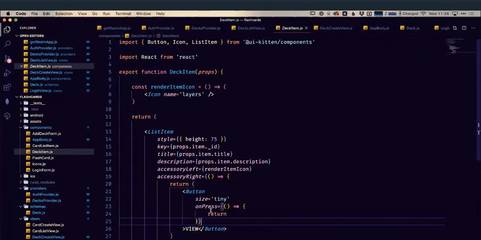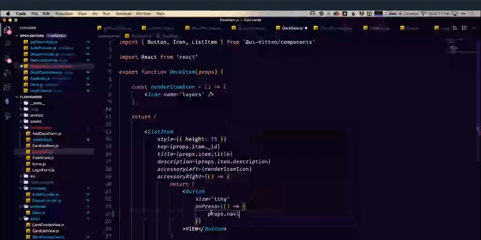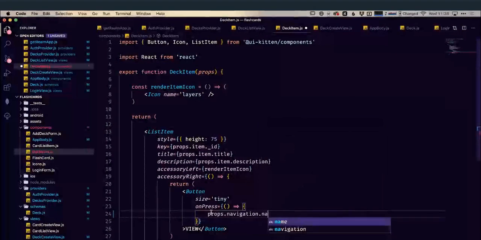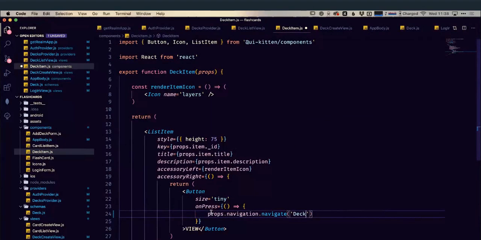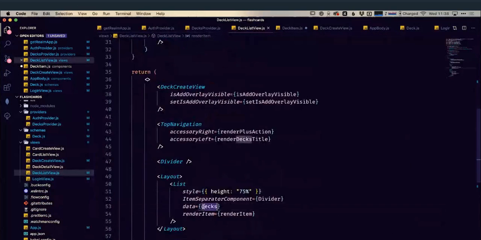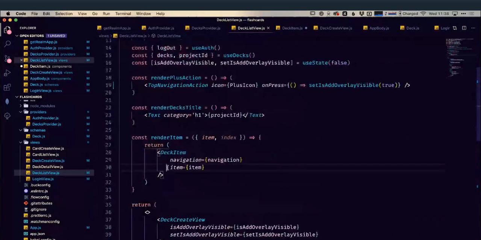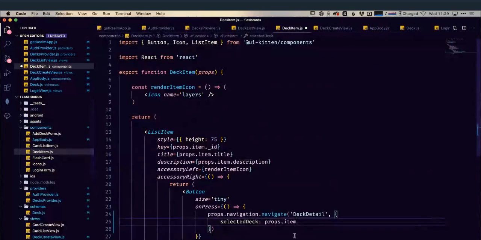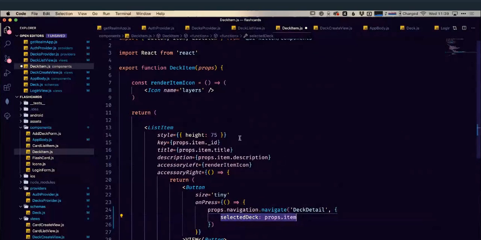So we need to tell it that we want to go to a different screen. We're going to use the React navigation navigate. We're going to navigate to one we haven't looked at yet, which is deck detail, or deck detail screen. It's going to need to know which deck we're looking for. So we're going to pass in a parameter of selected deck, which is going to be equal to the deck that we pass to this item. So in our deck list view, each of our decks is going to render item. We pass it as a prop to our deck item, and our deck item then is setting that as a root parameter for our navigation.